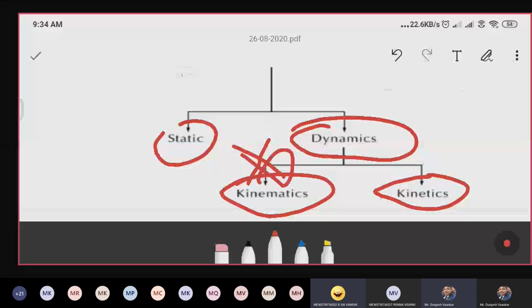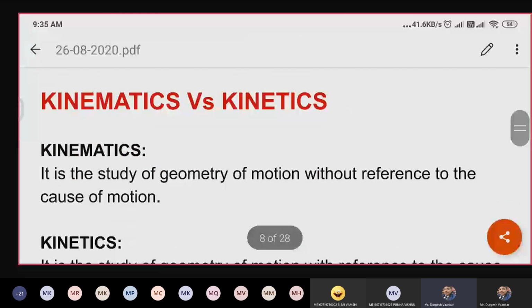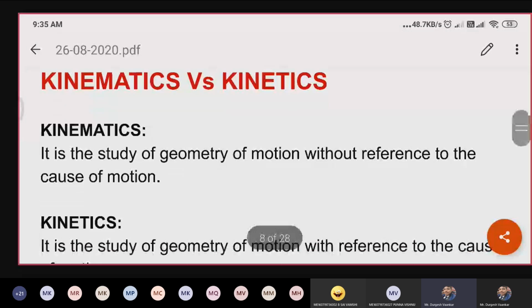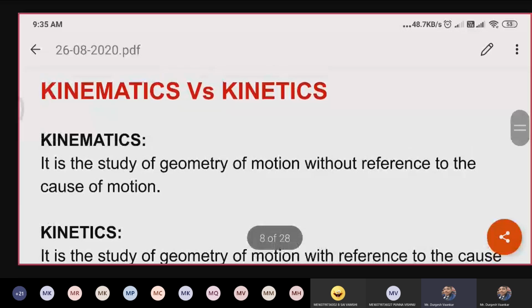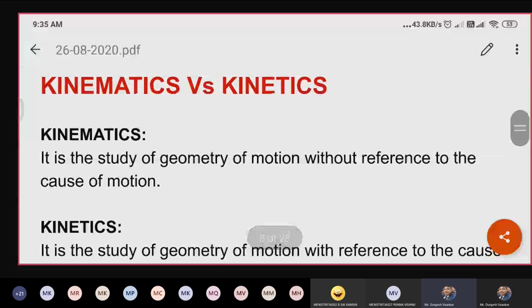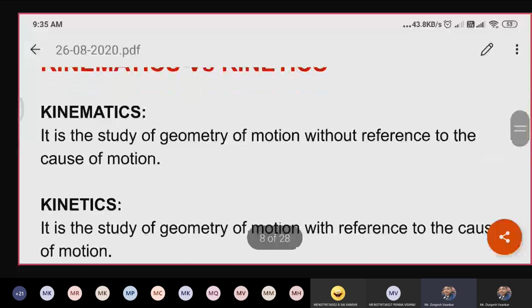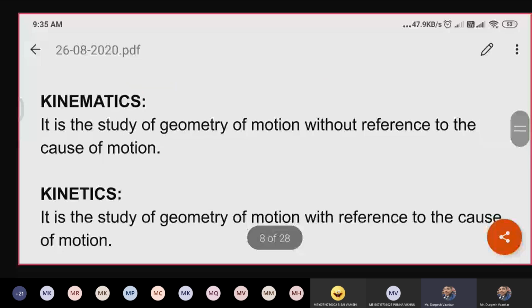Okay. Next, statics. Just now I explained this. In the morning, I have kept this PDF in your WhatsApp group. I told you people to go through that, but I don't know how many people have gone through it. Whenever I am giving any PDF or notes or material, please go through it, because it is a core, fundamental subject. Before studying any further subject, first you should have more concept in this subject, then only all subjects will be easy for you.